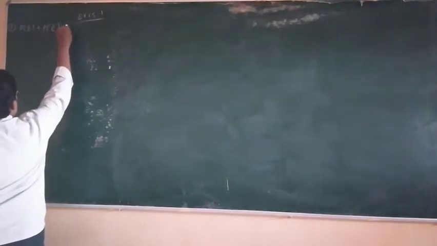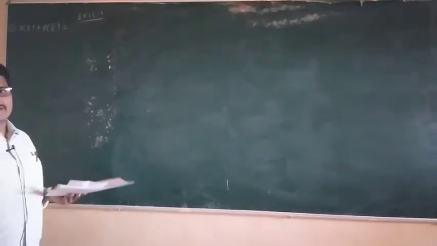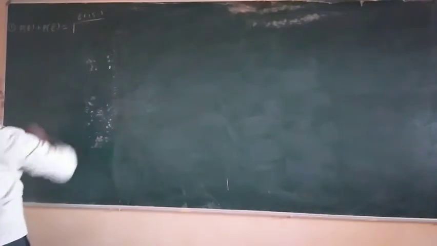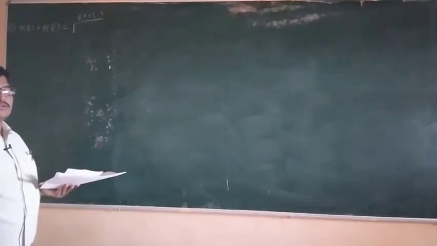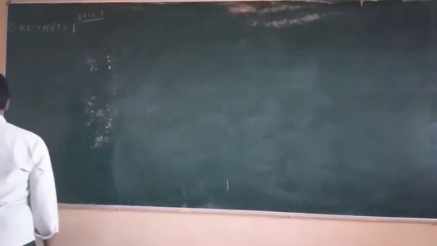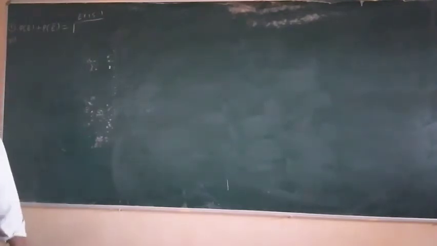So probability of an event E plus probability of an event not E is equal to what? 1. Probability of yes plus probability of no, both are equal to 1. Total probability is 1. Okay. Next, first bit completed, now the second bit.